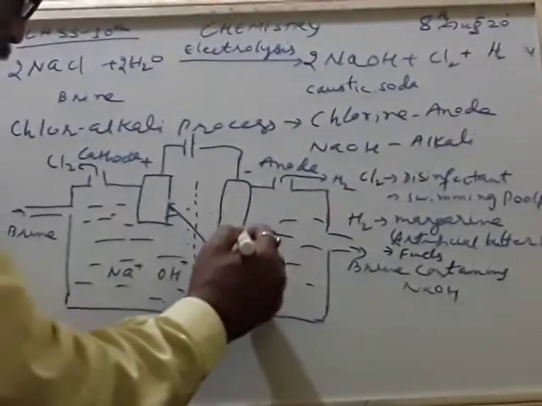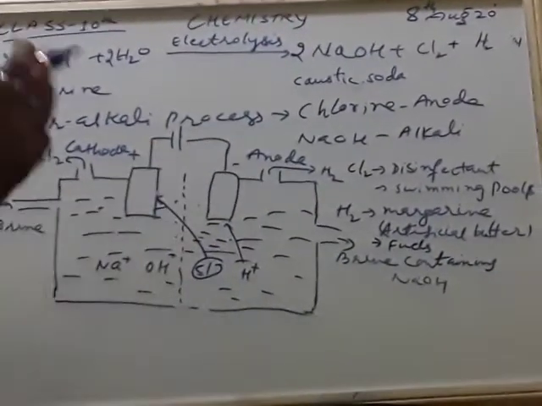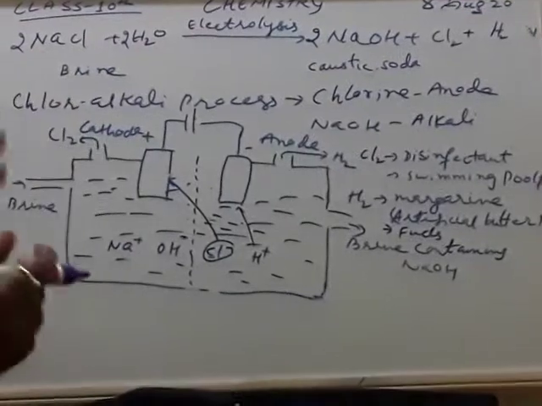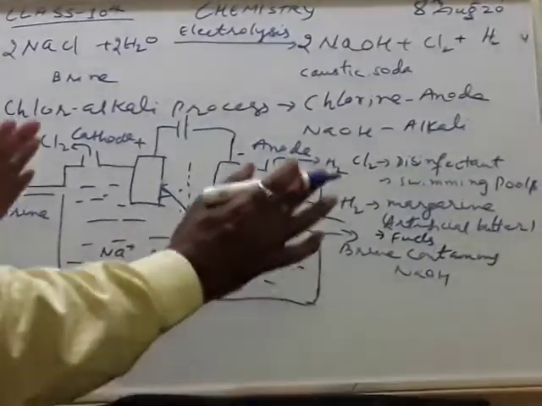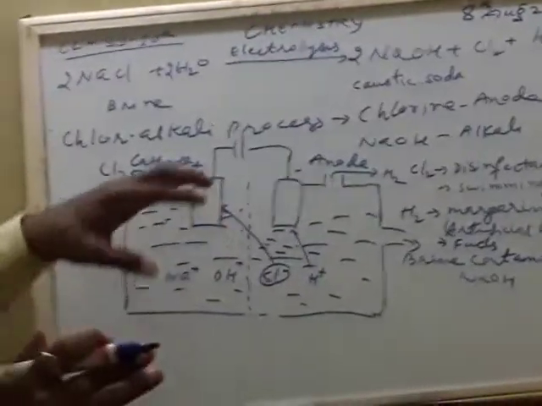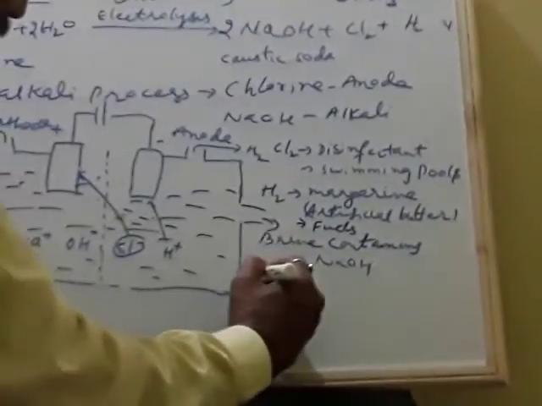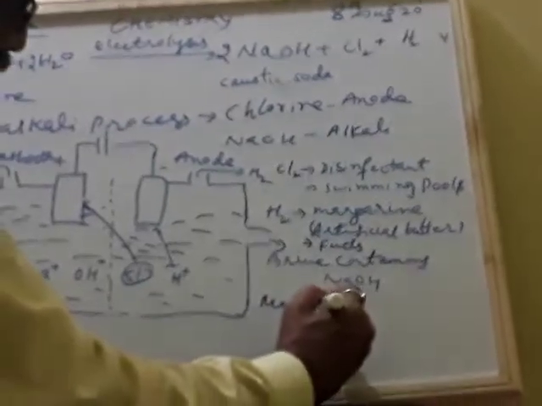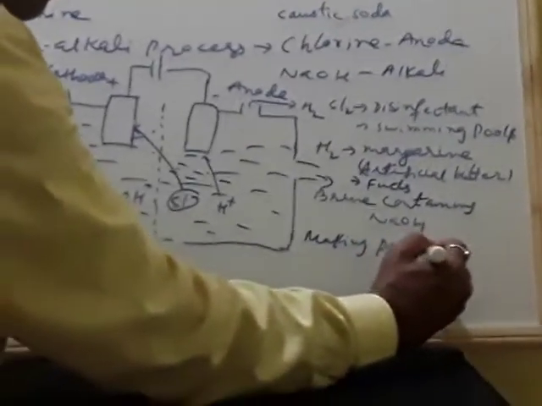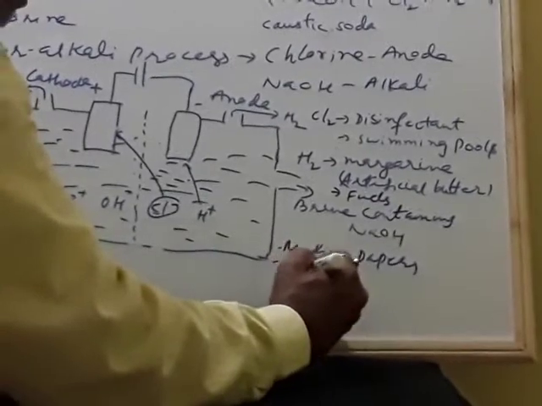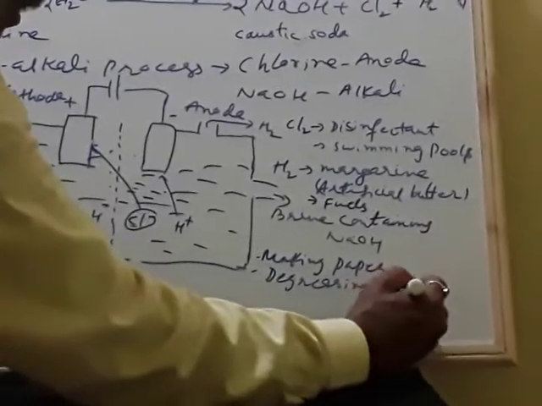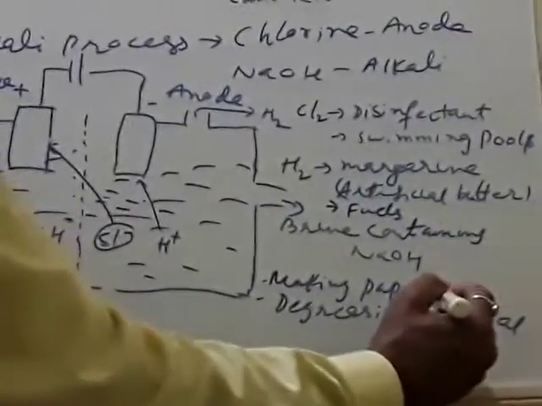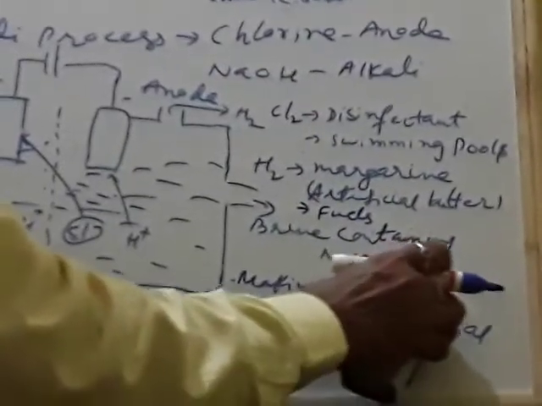Hydrogen also will go towards the anode, that will convert into a hydrogen molecule and it moves out. So the remaining part is sodium hydroxide. They both will combine and form NaOH. Means this brine contains NaOH. So this left out brine, which has sodium hydroxide, is used in making papers. Okay. So we also make degreasing material, for removing the grease which is applied. So in this way we are using this for many industrial purposes.